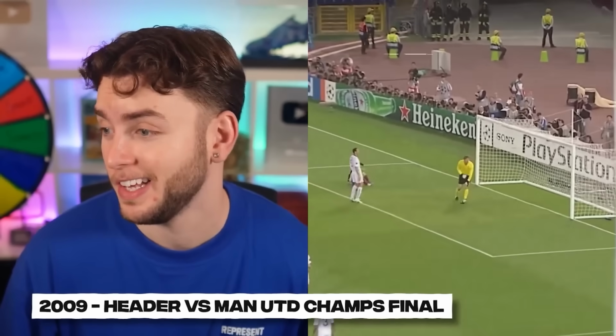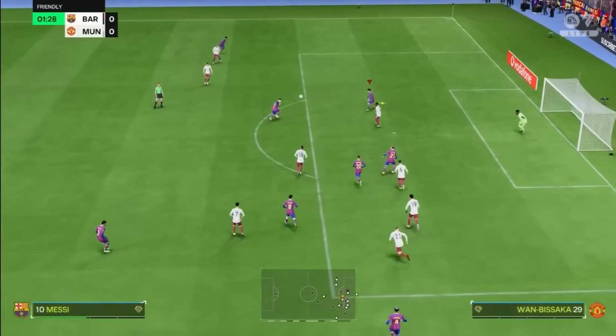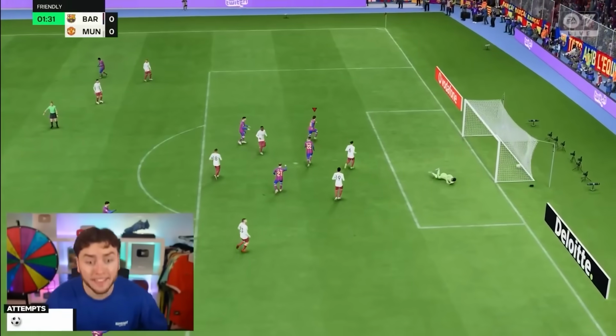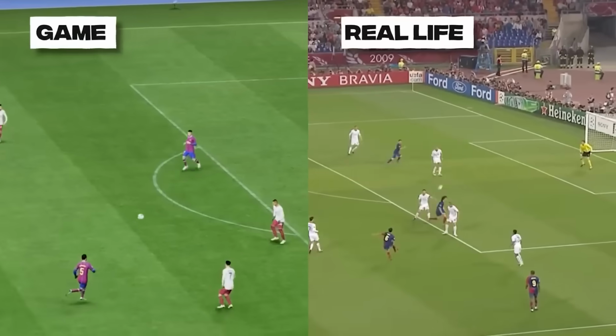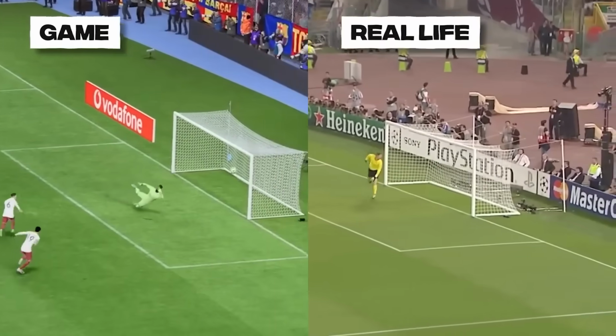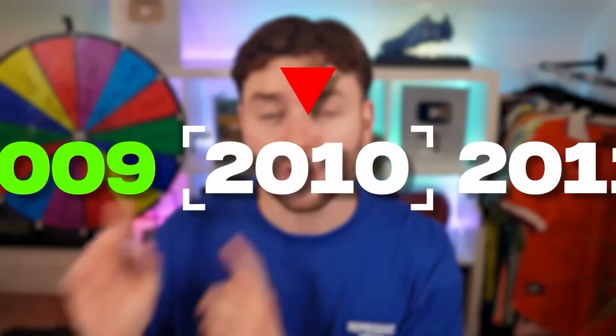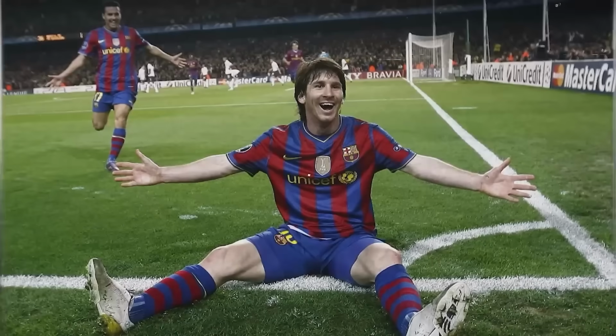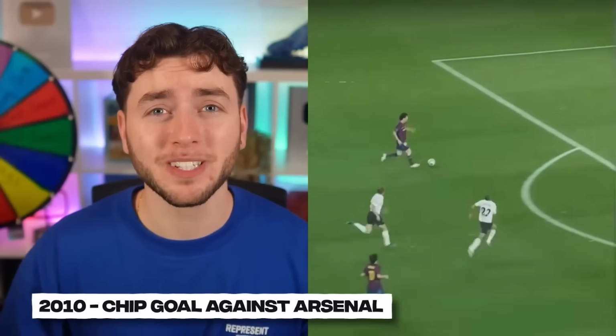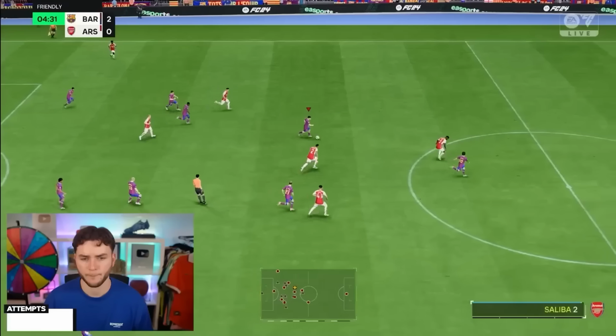against Man United. And 1 minute 30 into the game, Messi did this. Messi! Oh my God! Look at the time. Oh my God. From the ball to the head to the goal, it was almost identical. With that goal smashed on his first attempt, we're moving on to 2010, where Messi scored 4 goals against Arsenal in the Champions League. And one of them was this iconic chip, which was his hat-trick goal.